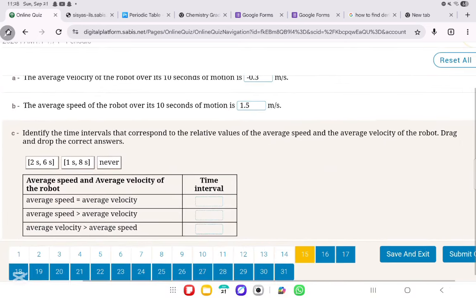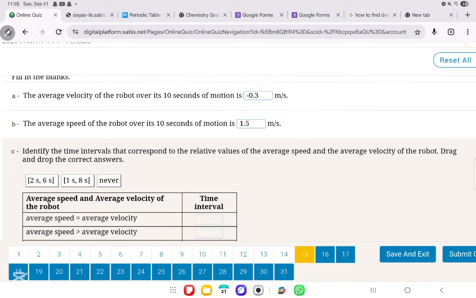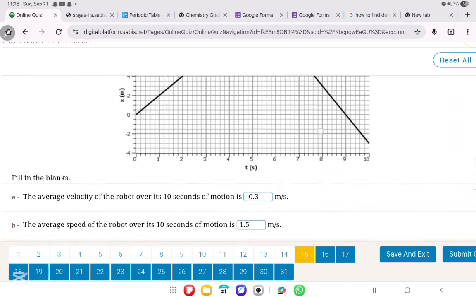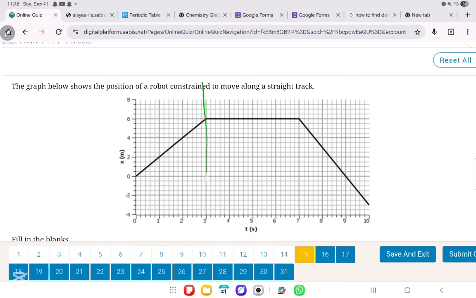Now identify the time intervals that correspond to the relative values of average speed and average velocity of the robot. Drag and drop the correct answers. So let us take each time interval by itself. Let us take the time interval, this one over here, and this one over here, and this one over here, and let's find their average speed and average velocity.